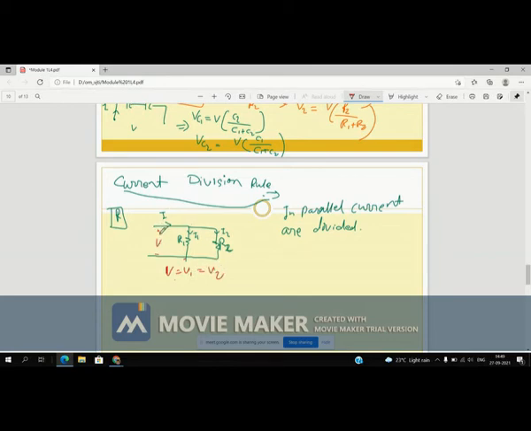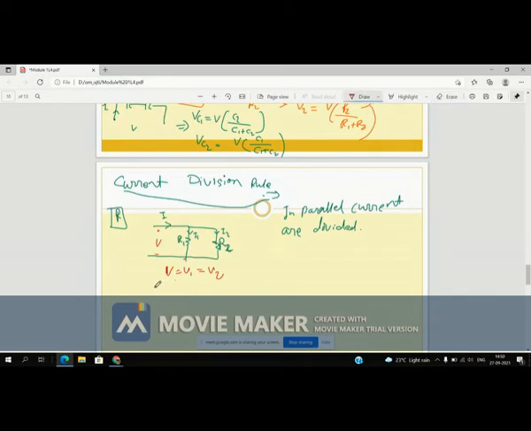This is the total voltage, and the same voltage is observed across each element.